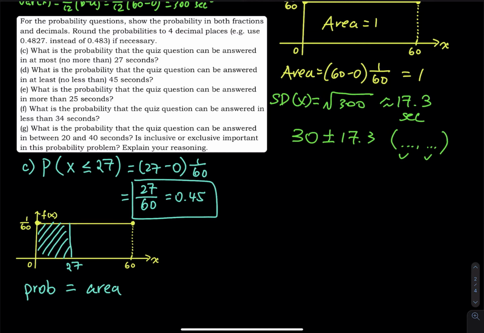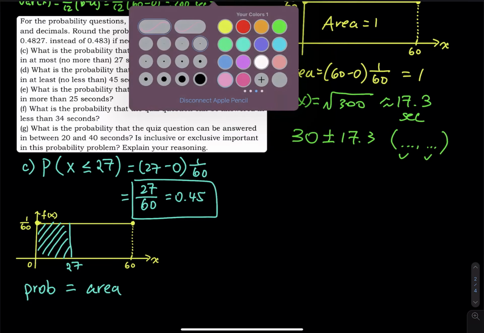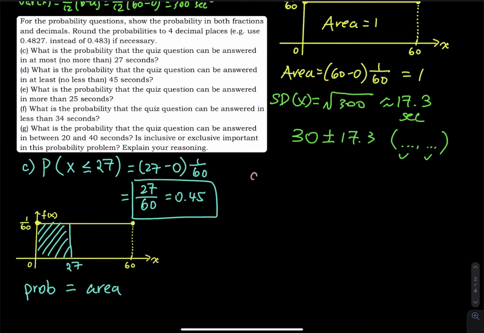So that would be your part C. And then part D, let's switch color for every problem. So in part D, I am asking at least 45. So probability x is greater than or equal to 45. And then let's paste the graph.